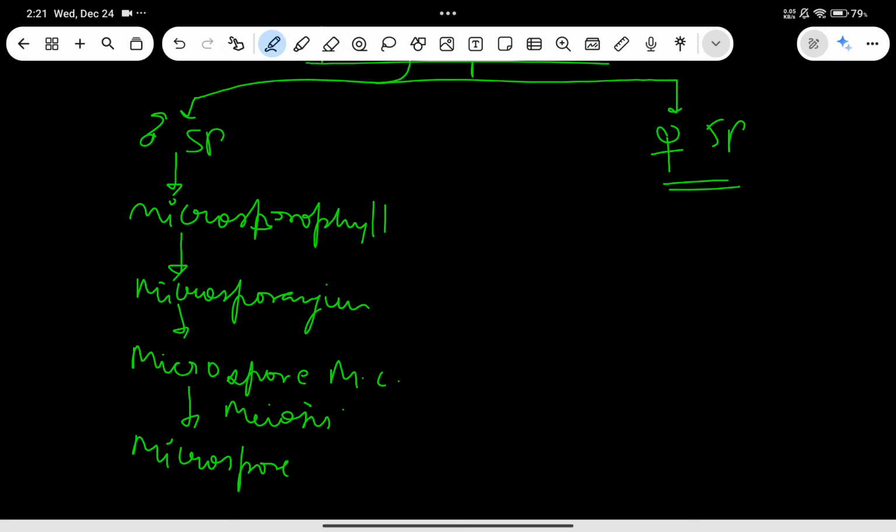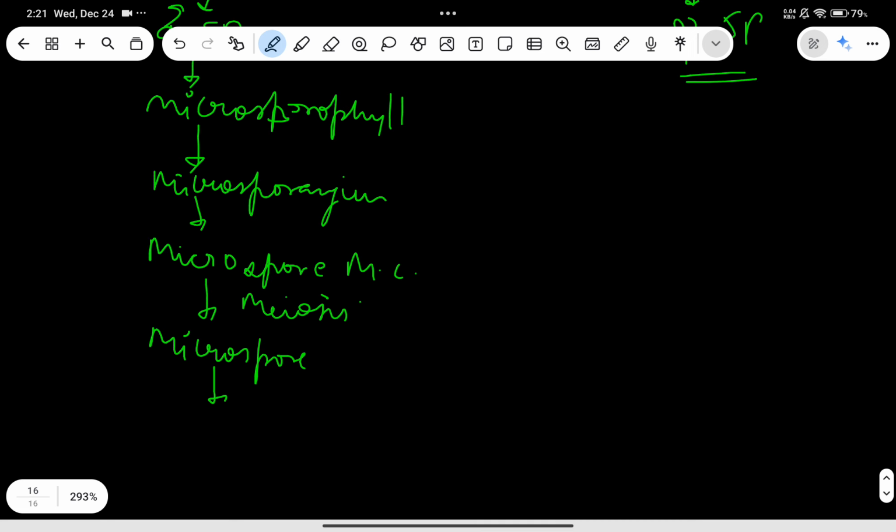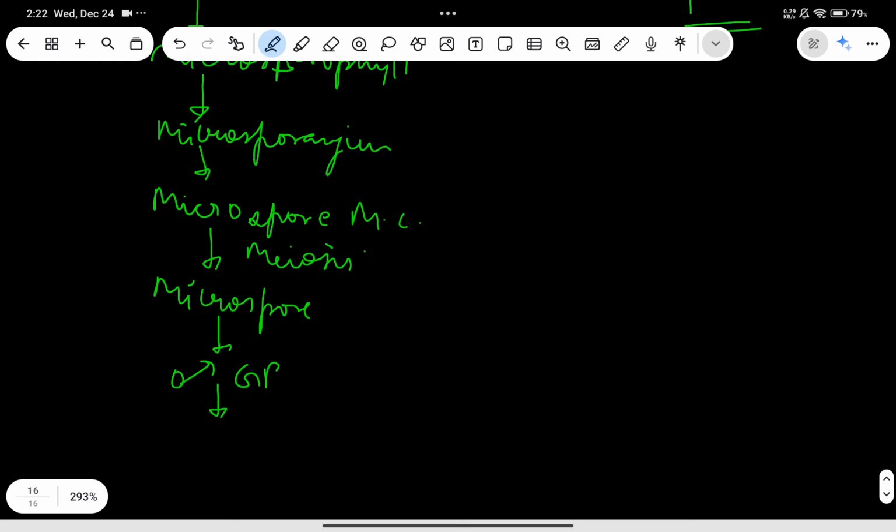Okay, now this microspore, guys, is going to give rise to what? Of course, it will give rise to male gametophyte. Now, this male gametophyte will give rise to the male sex organ, and what is that? Antheridium.